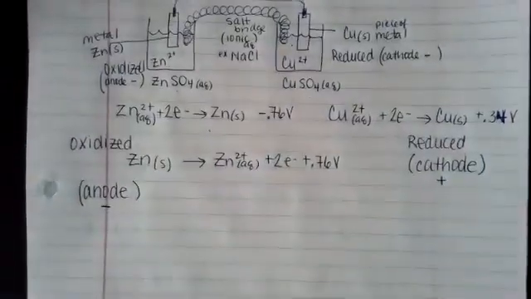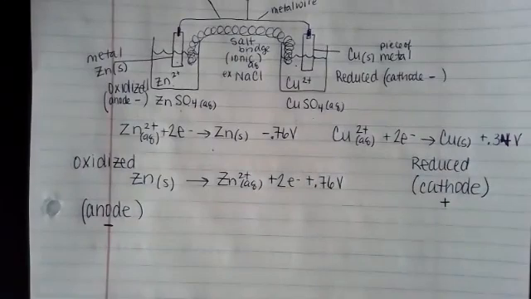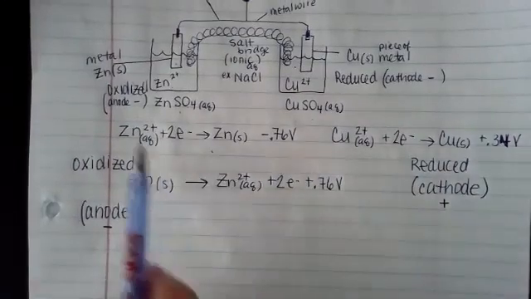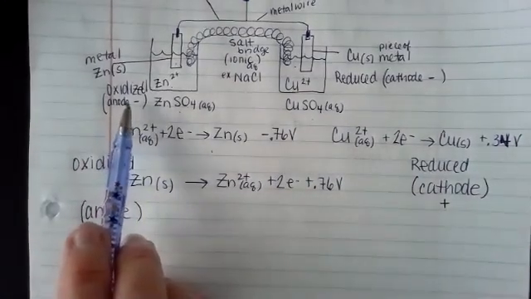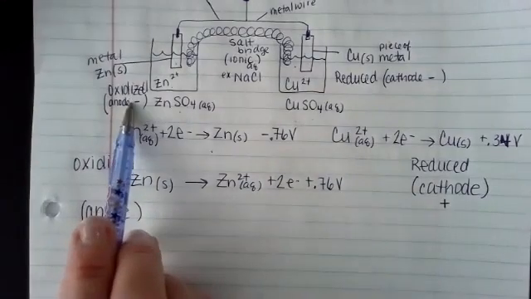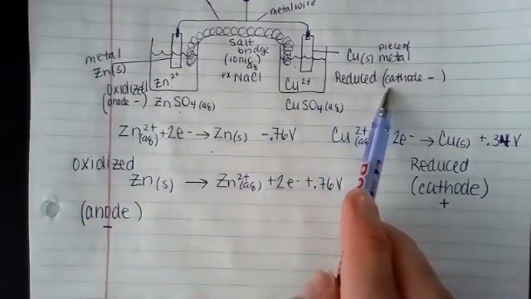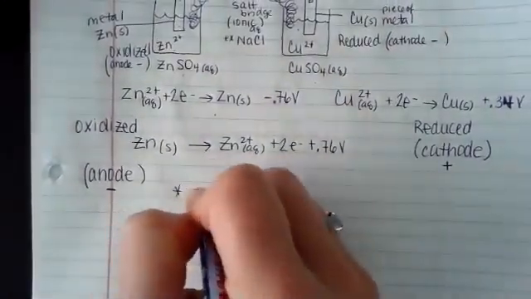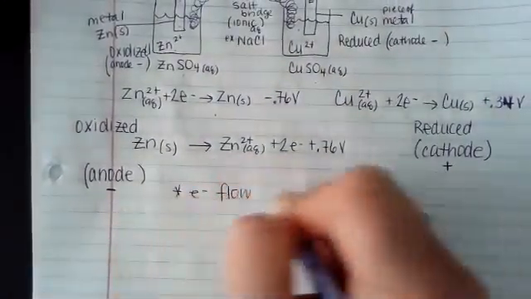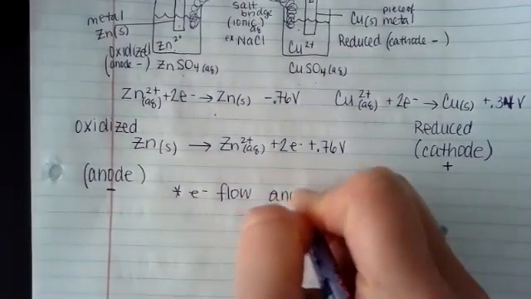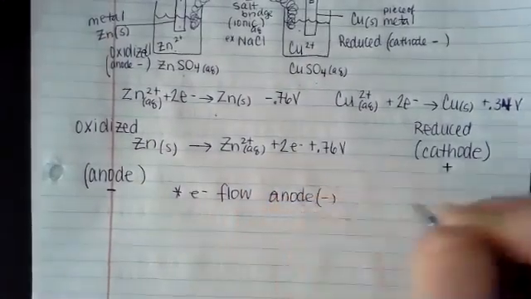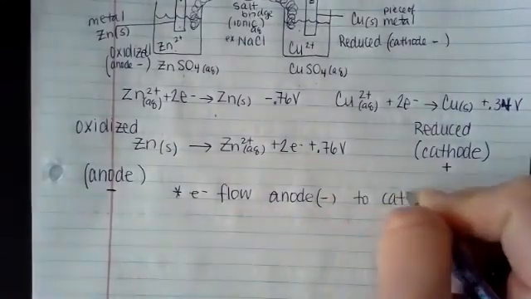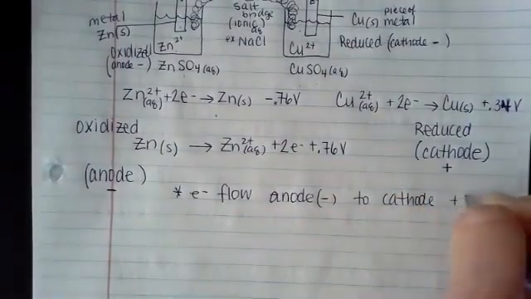So from physics, if we don't know, we're going to know now, electrons flow from the anode side to the cathode side. Anode to cathode, let's write that down. Electrons flow from the anode, which is the negative, to the cathode, which is the positive.